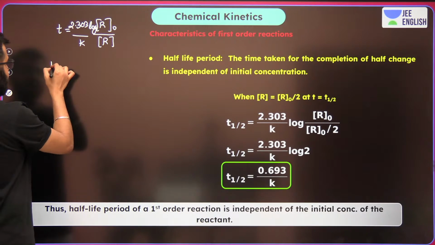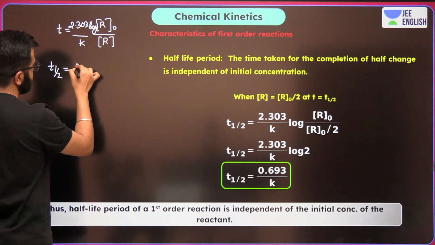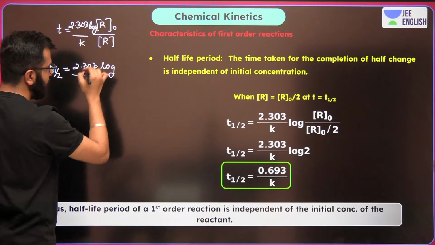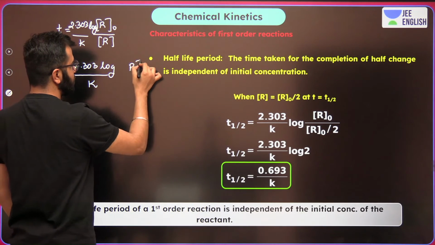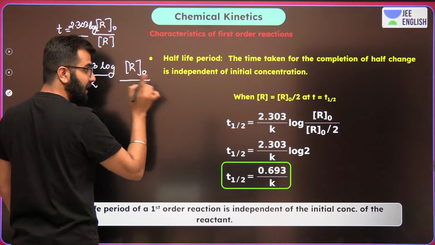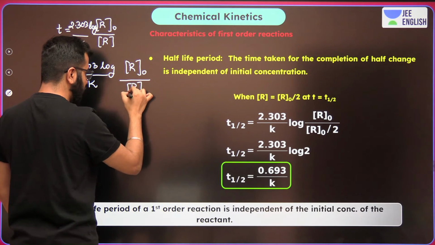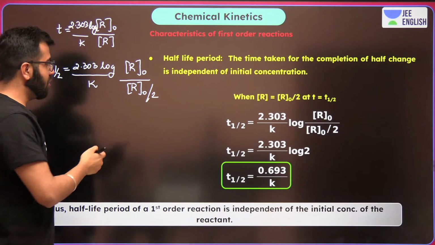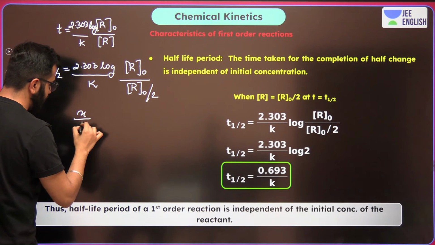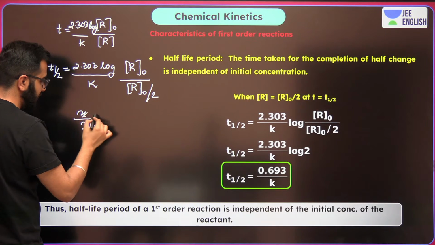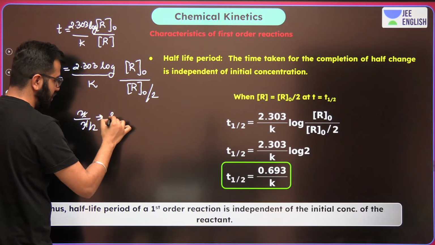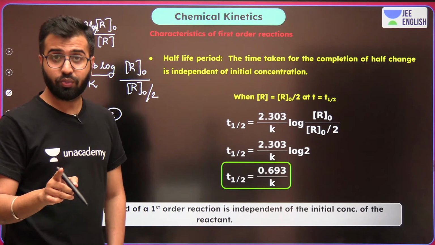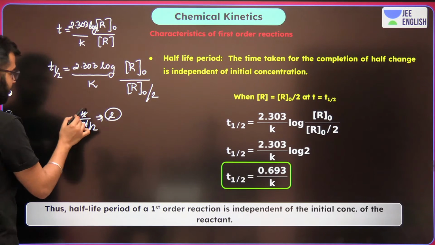I'm writing half-life over here, which means 2.303 log upon K, but the initial concentration remains initial. The final concentration becomes half of initial. Correct? Now, just remember x upon x by 2 can be written as 2. Right? So this is what we're doing over here.